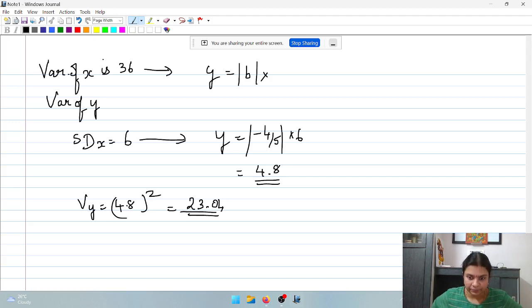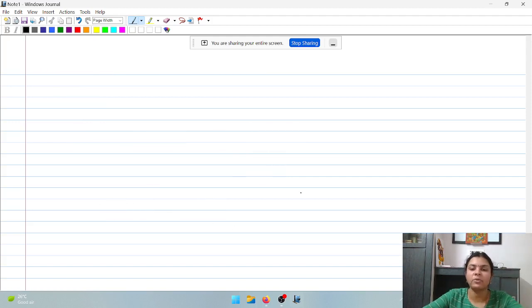Clear, friends? Okay, otherwise the application of formula is all direct, so I am not getting into those questions right now. Right? So this summarizes your discussion on dispersion. Now before we conclude, there are certain combined measures that you have to remember. Now combined measures, you have these two important formulas.